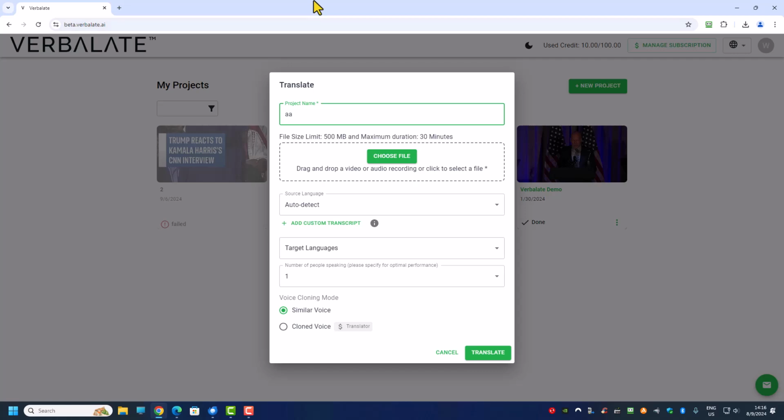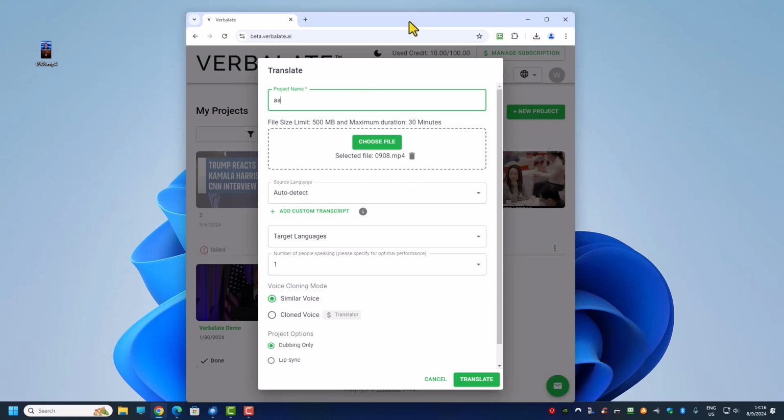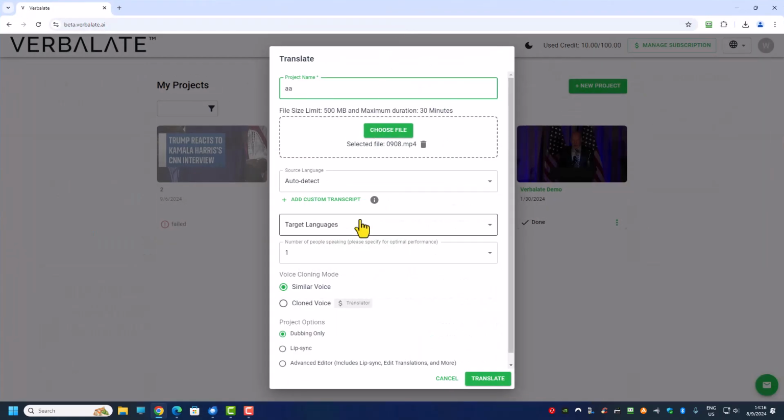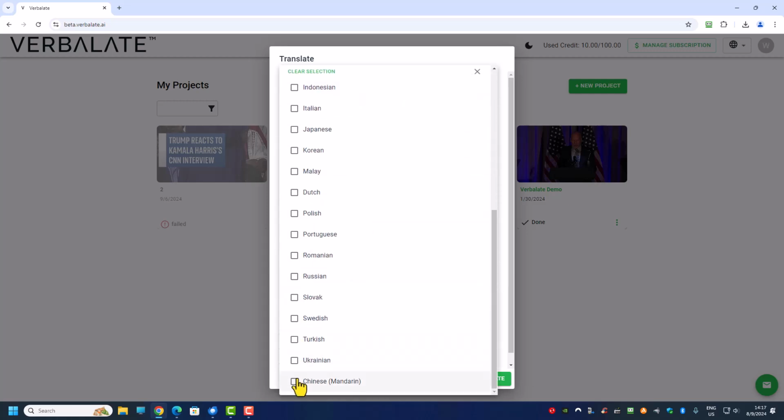So you can call it any name, it doesn't matter. I'm going to drag the Jack Ma file into here. And one special thing about this is that it can detect multiple speakers. So for the source language, I believe the system will be able to detect this is English. And the target language I'm going to choose is Chinese, because that is a language that I understand.